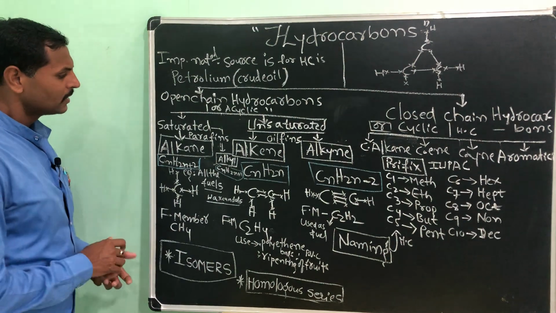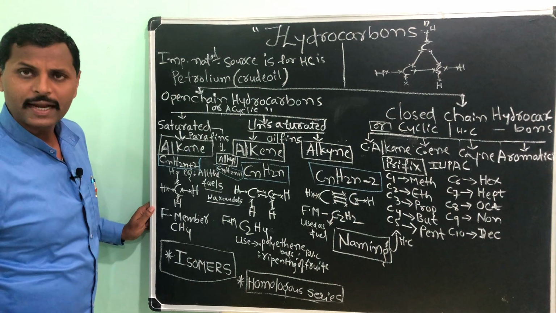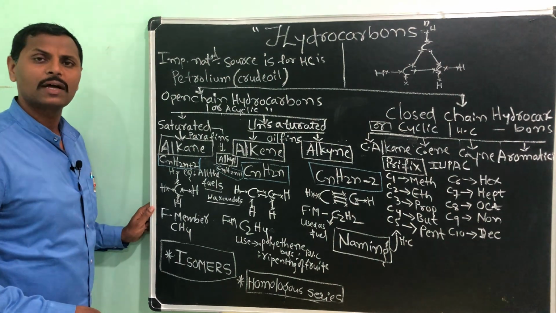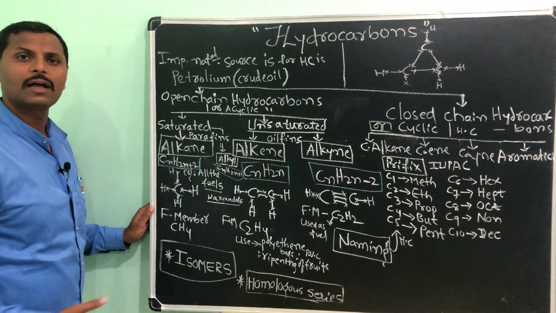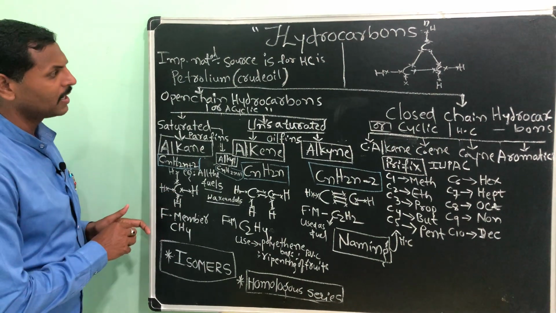Then what are alkanes? Alkanes are open chain, saturated or acyclic hydrocarbons which have a single bond between carbon and carbon atoms.